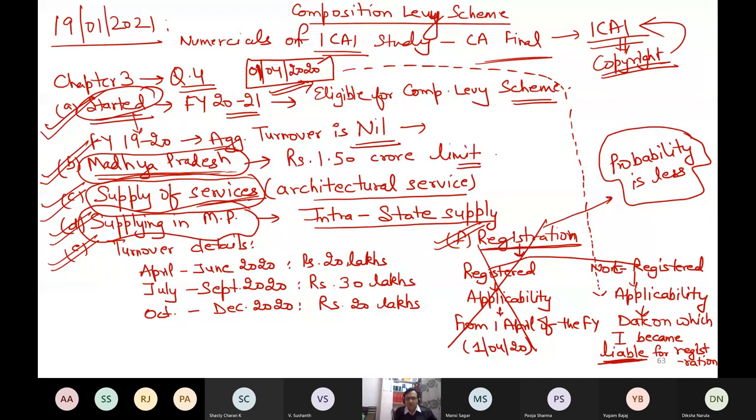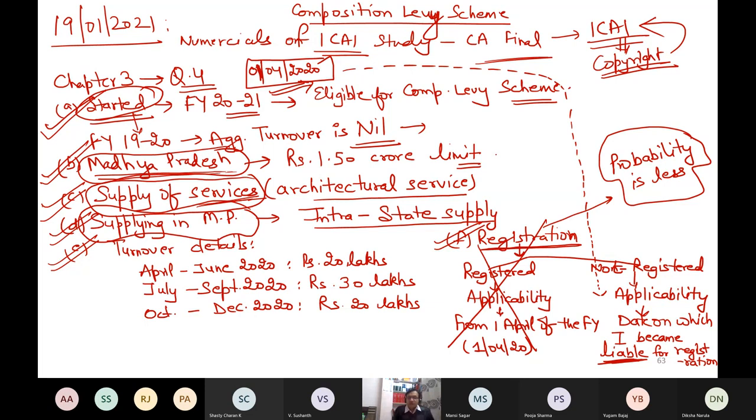I hope the point is clear. So why will I apply for registration on 1st April? Of course, without aggregate turnover also it is my choice. I can voluntarily apply for registration. Just like PAN card, PAN number, I can voluntarily apply for PAN card. Same is the case here. You can voluntarily apply for registration. That is not a big deal. But I'm assuming that on 1st April, since I started the business, I was not registered on 1st April.